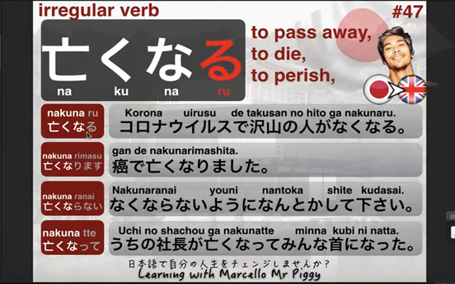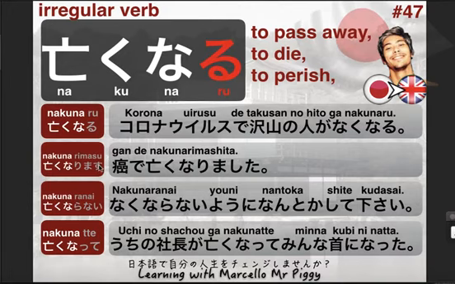This means that a lot of people die or will die. Again, remember that the dictionary form can mean present but also future. In this case I would say future. So a lot of people will die due to the coronavirus. コロナウイルスでたくさんの人が亡くなる。 Unfortunately.